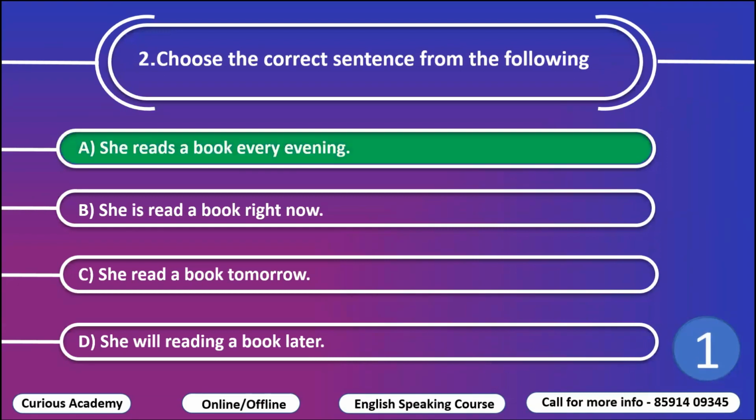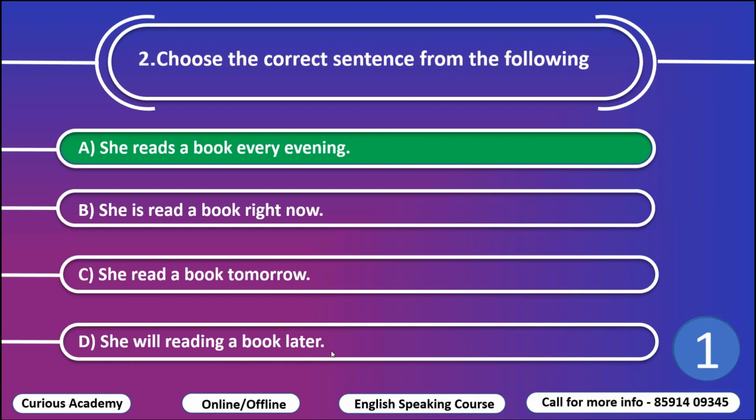And the correct option is A, she reads a book every evening. Now, why B is the wrong? She is read. It should be reading. Okay, then it will be a present continuous tense. She read a book tomorrow. So this is quite simple present tense, but tomorrow is written here. So this is wrong. This will be future.